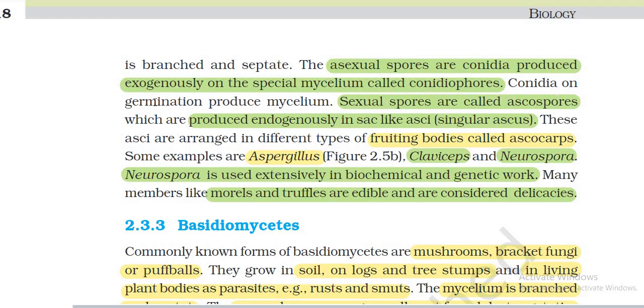Conidia on germination produce mycelium. Sexual spores are called ascospores, which are produced endogenously in sac-like asci, singular ascus. These are arranged in different types of fruiting bodies called ascocarps. Some examples are Aspergillus, Claviceps and Neurospora. Neurospora is used extensively in biochemical and genetic work. Many members like morels and truffles are edible and considered delicious.